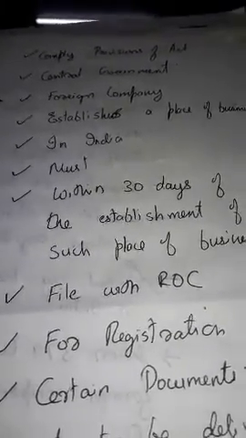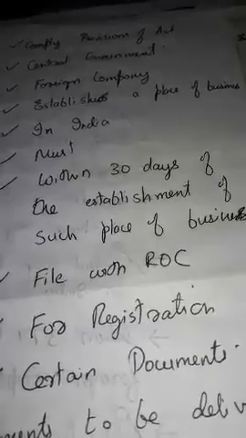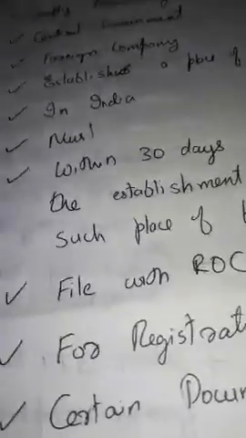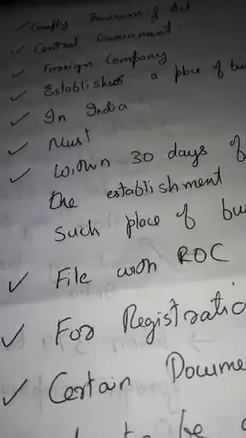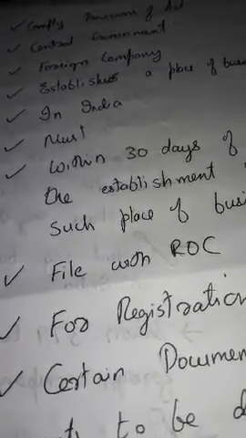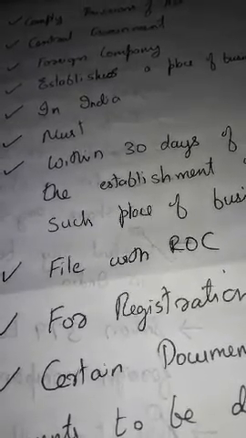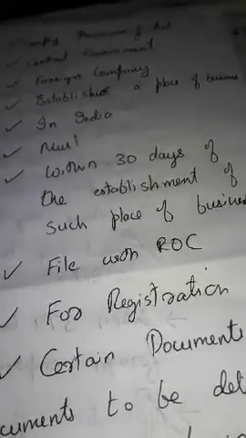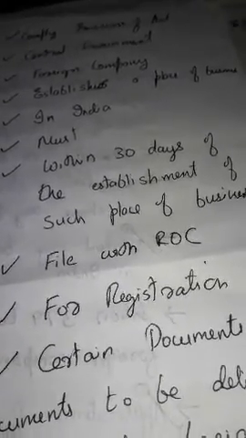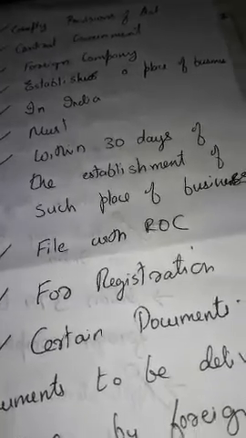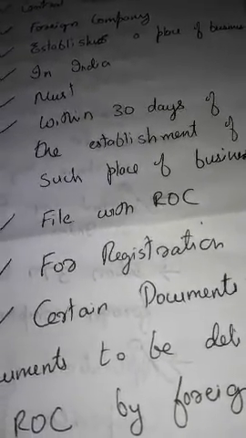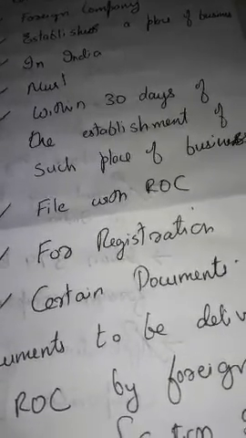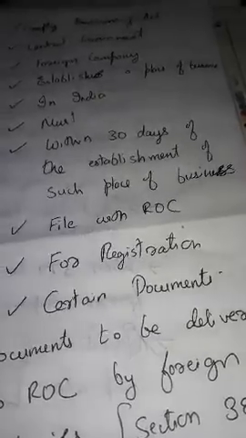Also, the company has to comply with the provisions of the Companies Act 2013. The company has to function in accordance with the notifications of the central government. And any foreign company which establishes a place of business in India must, within 30 days of the establishment of such place of business, file with the ROC, the Registrar of Companies, for registration certain documents.